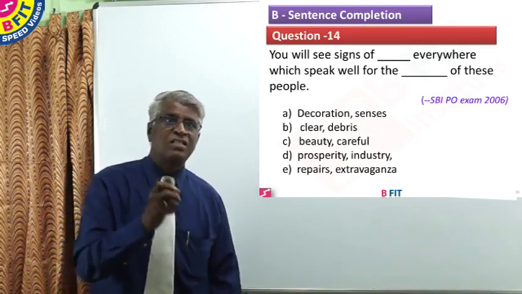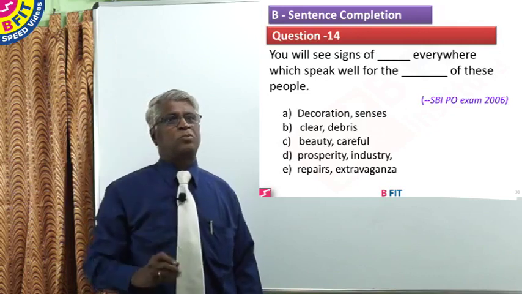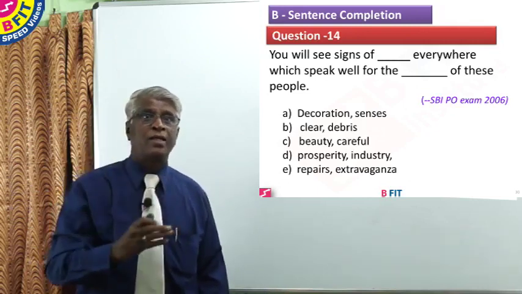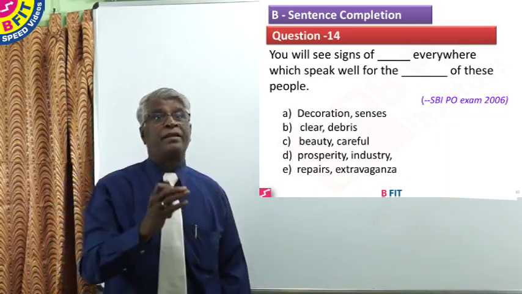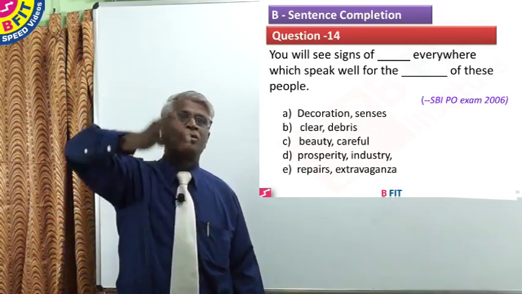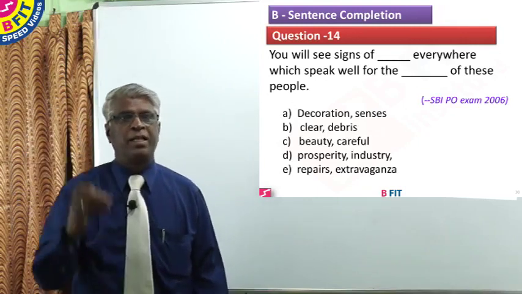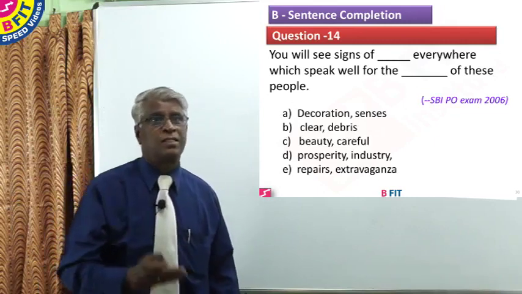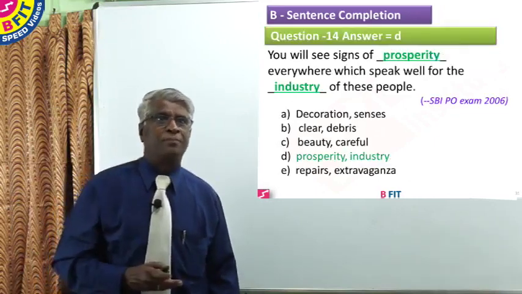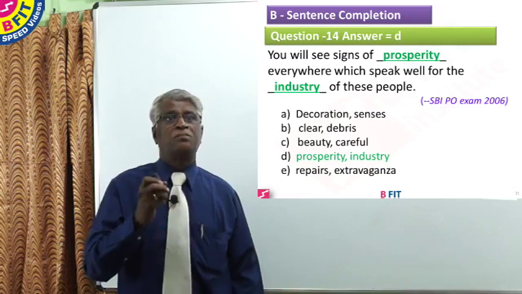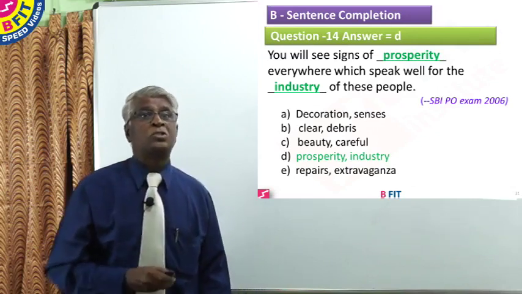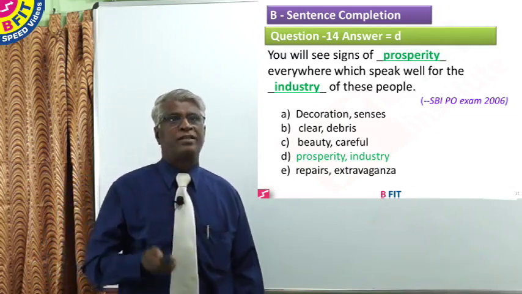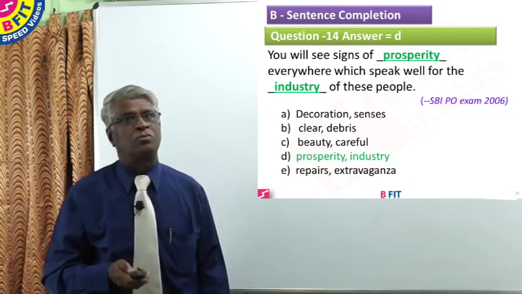You will see signs of prosperity. Prosperity is growth, wellness. Prosperity everywhere, which speak well for the industry of these people, the hard working nature of these people. Industry here means diligence, the nature of hard work, which fits in very well here. You will see signs of prosperity everywhere which speak well for the industry of these people. Question 14, therefore, the correct option is option D.